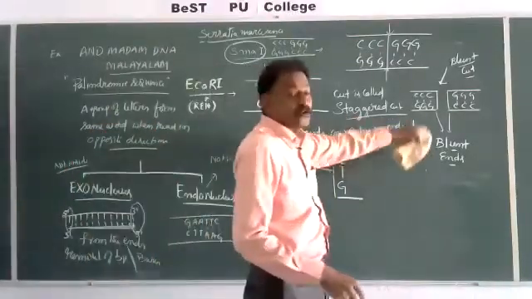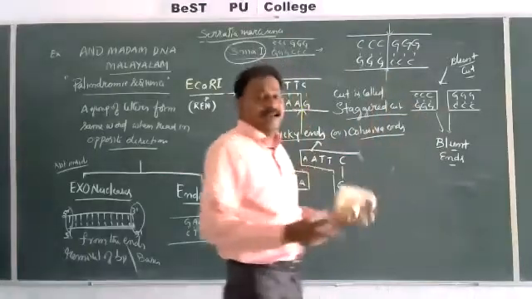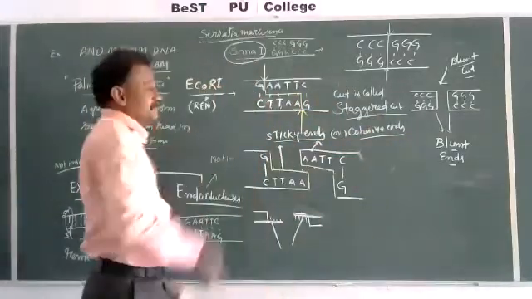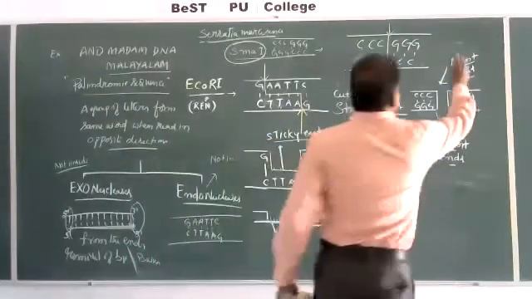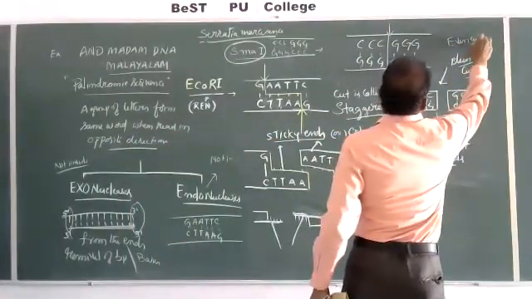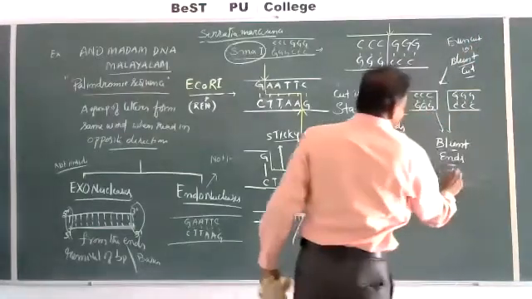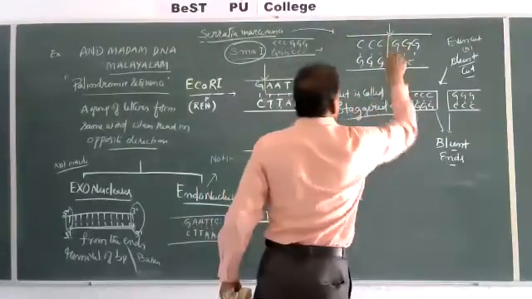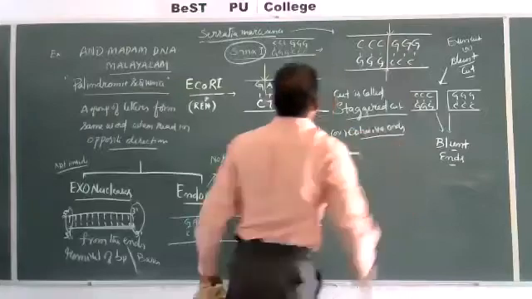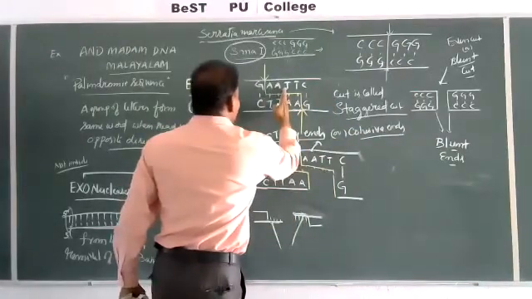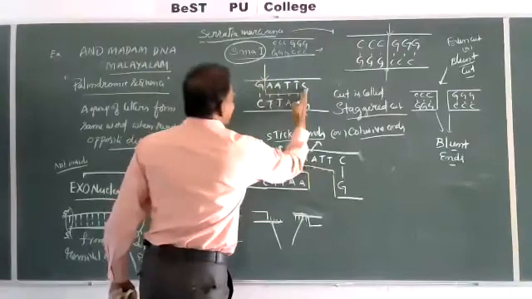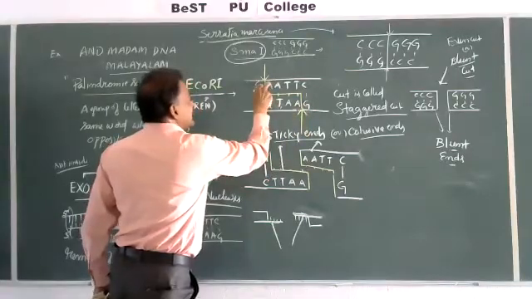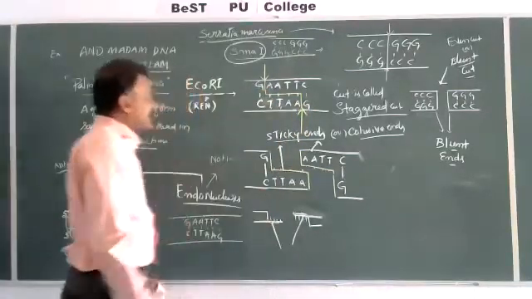Here it is blunt. So some enzymes are capable of cutting the DNA either to form sticky ends or blunt ends. Blunt cut, even cut. Blunt ends cut exactly at the center, opposite on both the strands. In staggered cuts, it is not in the center, just away from the center, either left side or right side, but between the same two bases, GA on this strand, and here also only GA in between. So it forms sticky ends.